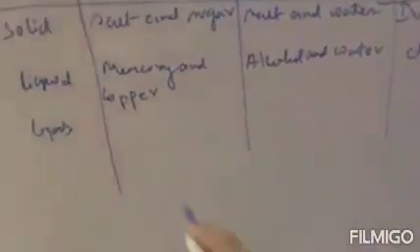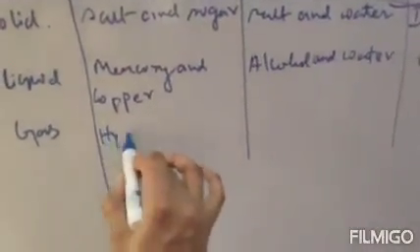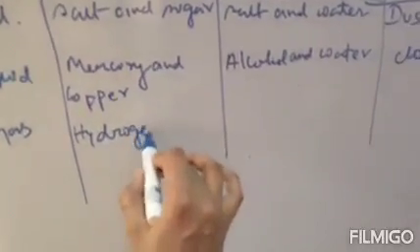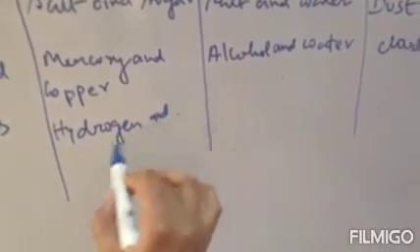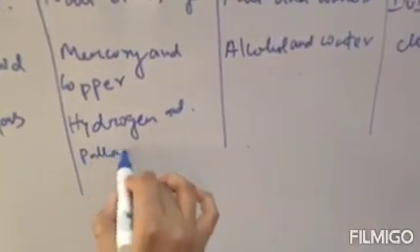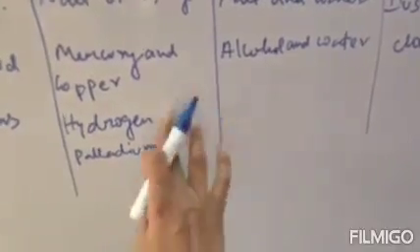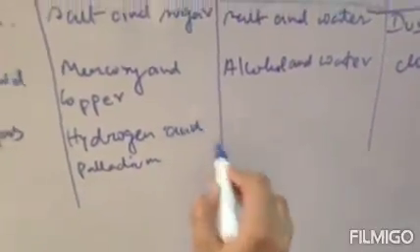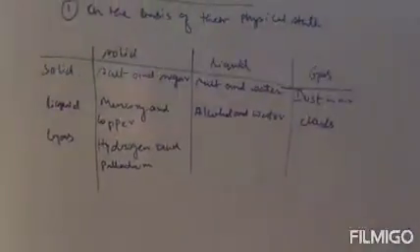Next, gas and solid. Example will be hydrogen and palladium. This is a mixture of gas and solid. Hydrogen is a gas and palladium is a metal, which is solid.